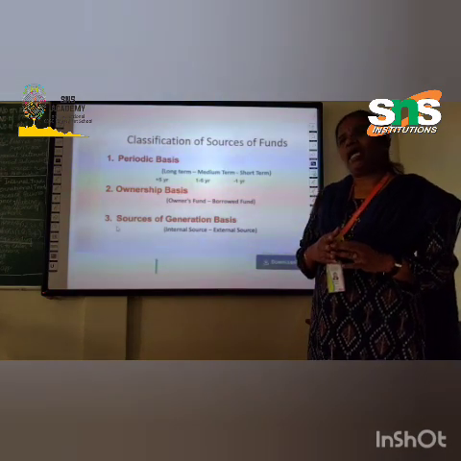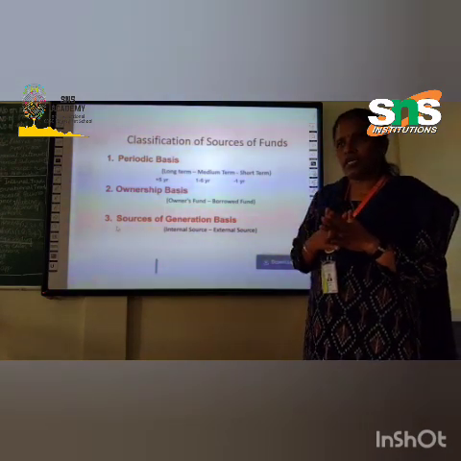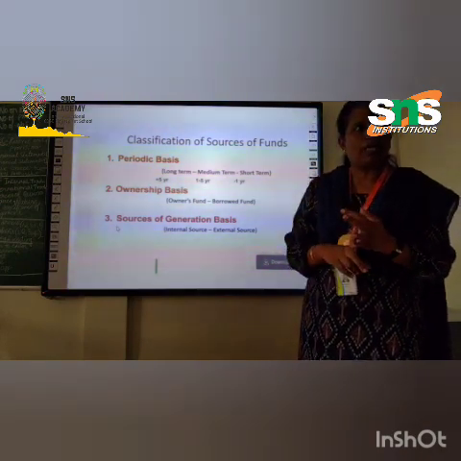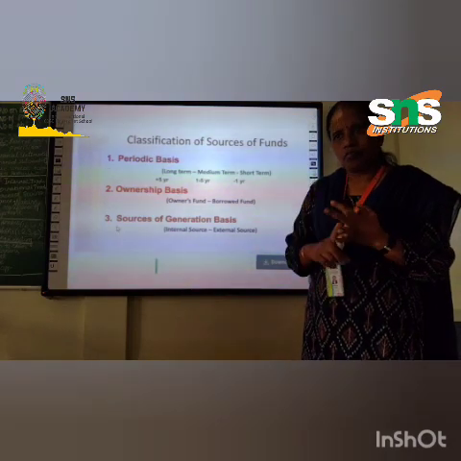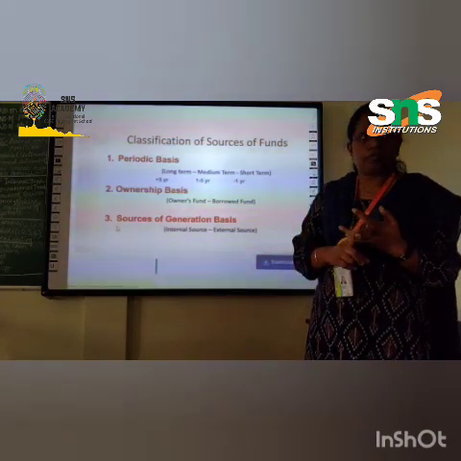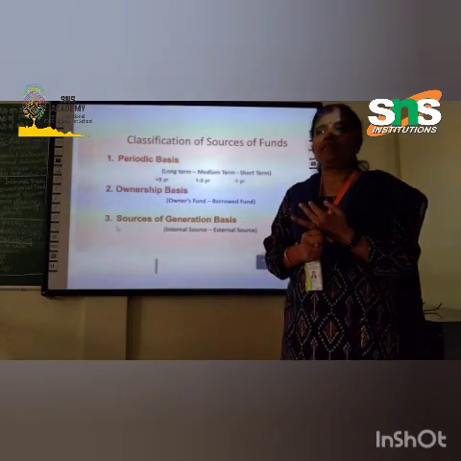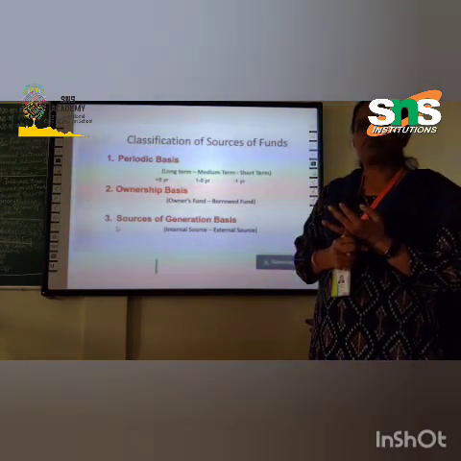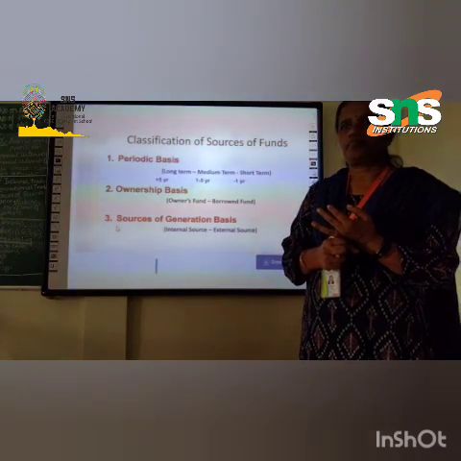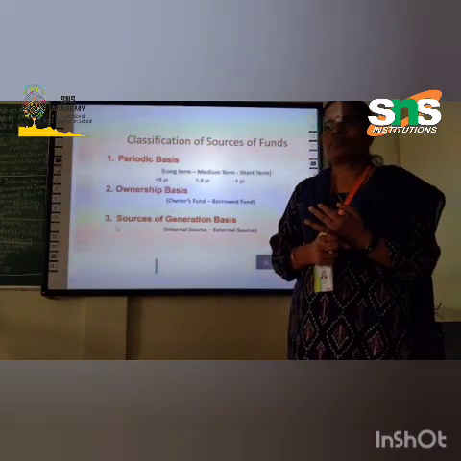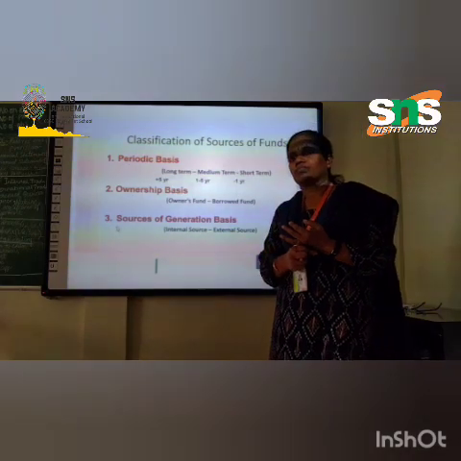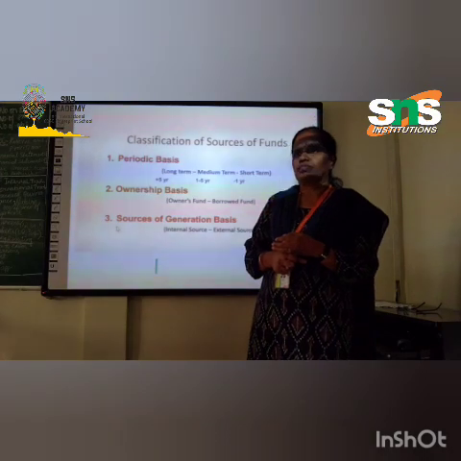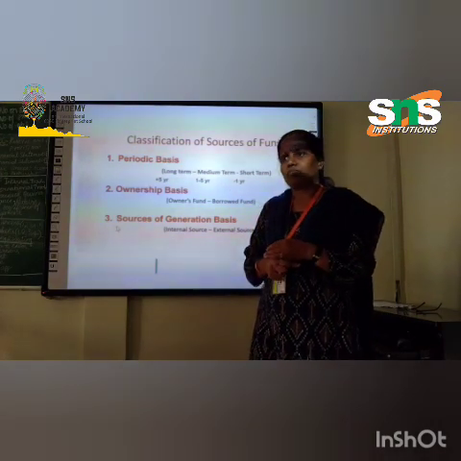When we take the periodic basis, we can divide the sources of finance into three: long term, medium term and short term. What is long term finance? Do you have any idea? The long-term sources fulfill the financial requirements of an enterprise for a period exceeding 5 years and include sources such as shares, debentures and long-term borrowings. They take loans from financial institutions.